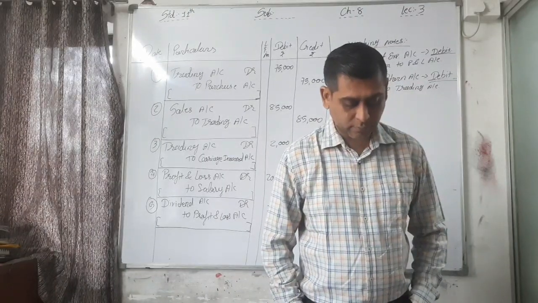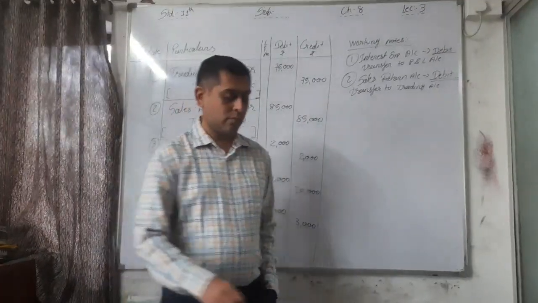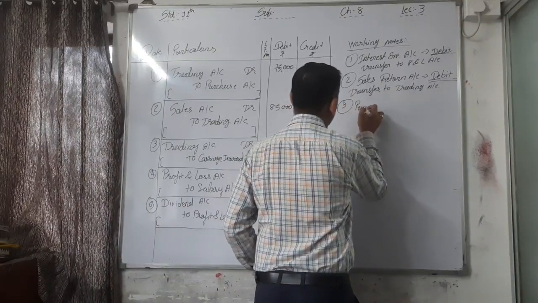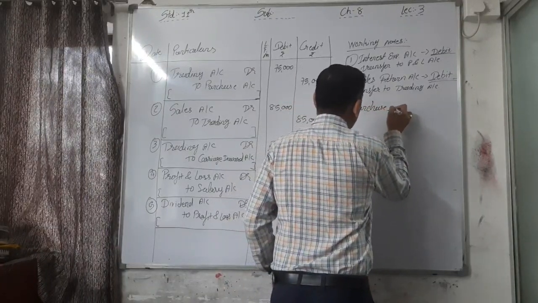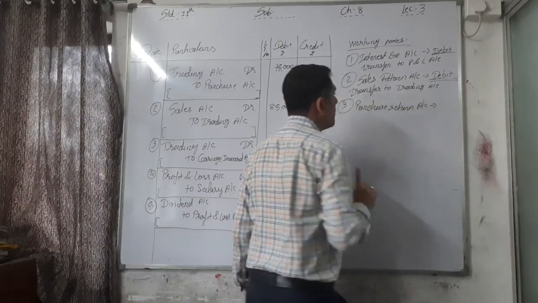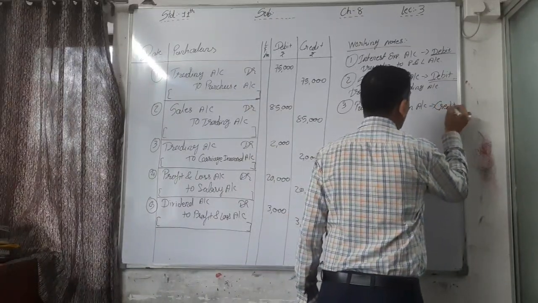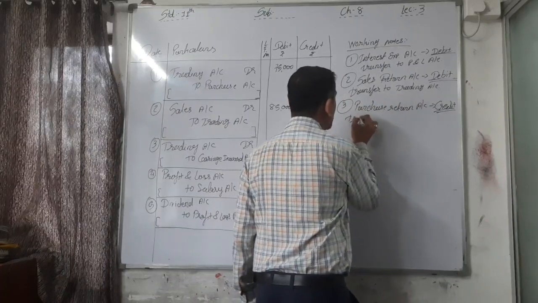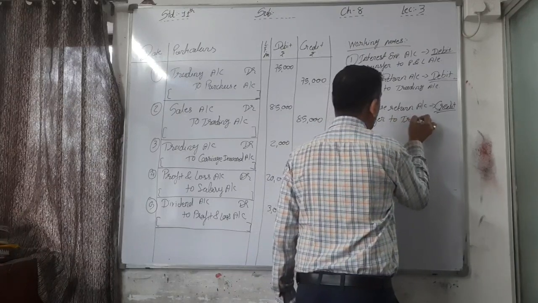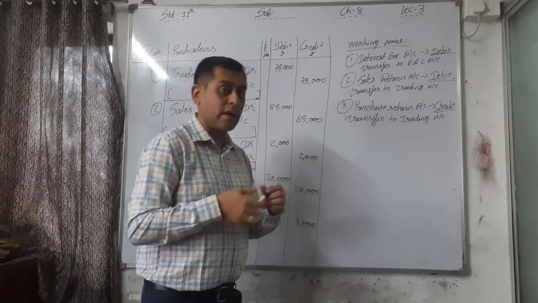Third, purchase return account. Purchase has a debit balance, so purchase return has a credit balance. And it is also transferred to trading account. So purchase return has a credit balance, that's why debited.